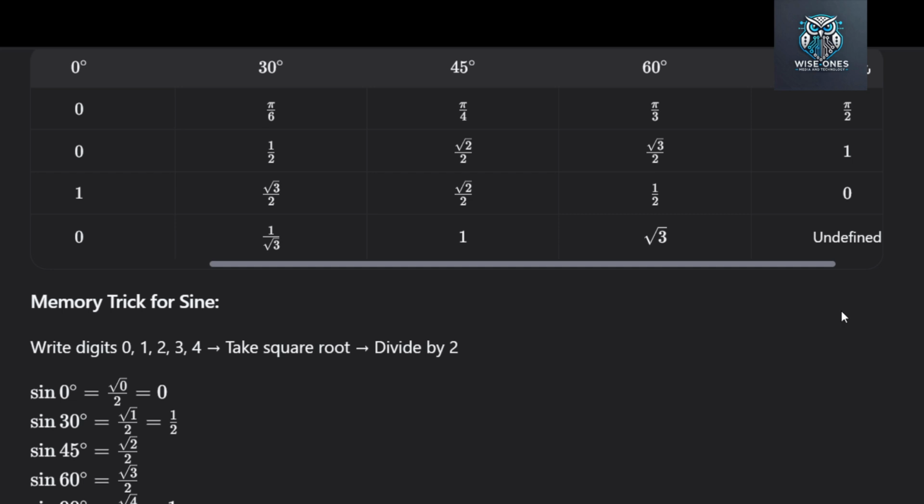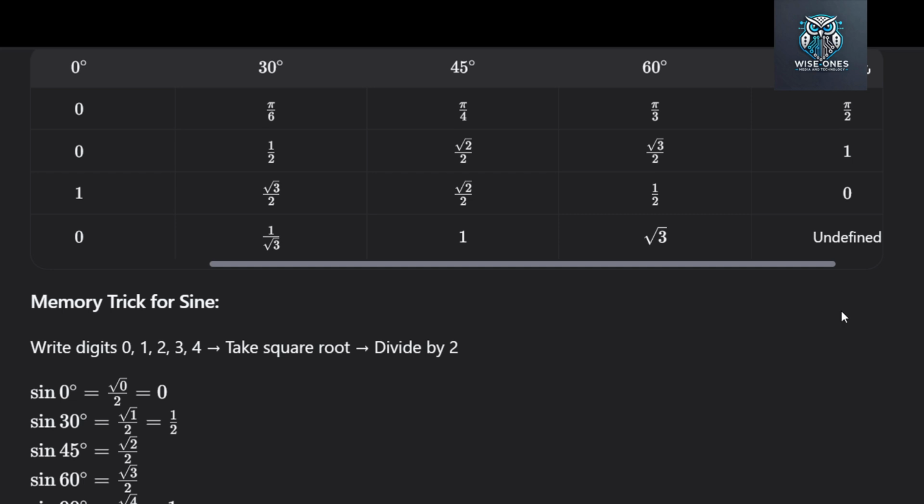Now let us look at cosine theta. Cosine is the reverse of sine. For 0 degrees, cosine is 1. For 30 degrees, cosine is square root of 3 over 2. For 45 degrees, cosine is square root of 2 over 2. For 60 degrees, cosine is 1/2. For 90 degrees, cosine is 0. Just read the sine values backwards.